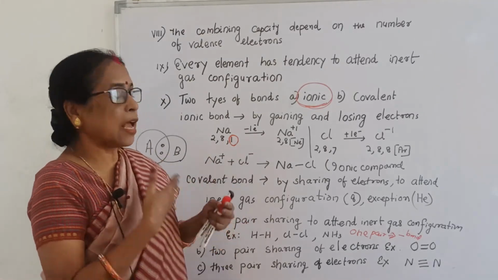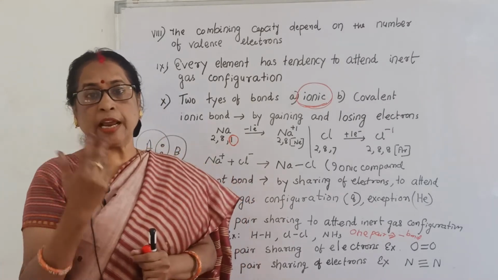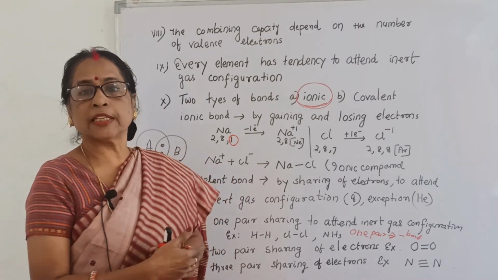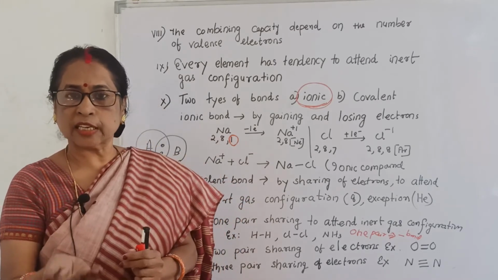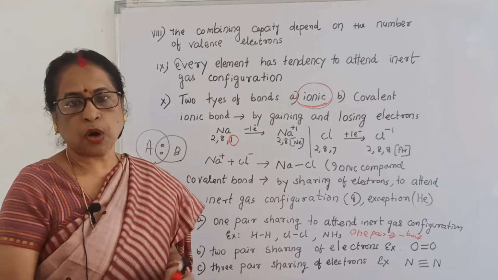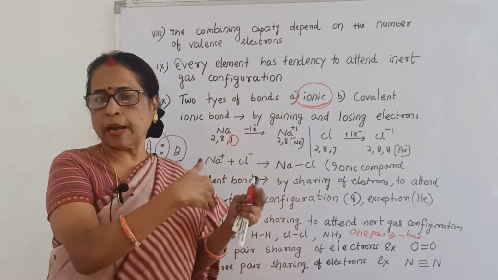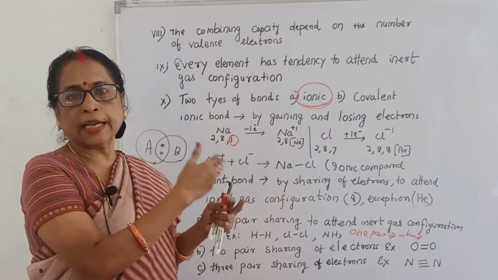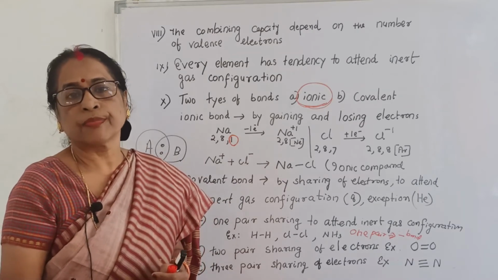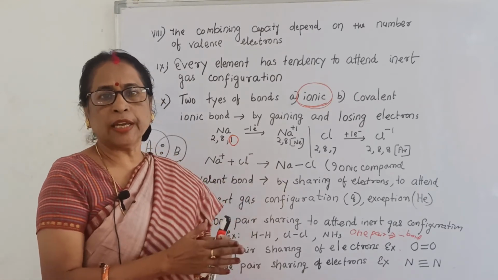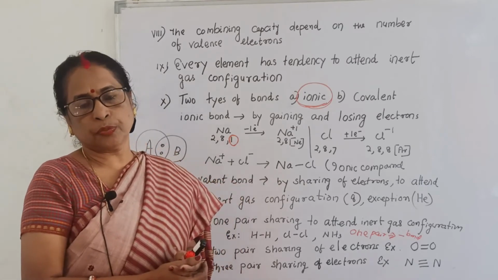Again see, every element has a tendency to attain inert gas configuration. There are 18 groups. The 18th group is the inert gas group. So all elements before that are trying to attain inert gas configuration by two processes. One is by gaining and losing electrons, and the second one is covalent bonding by sharing electrons.